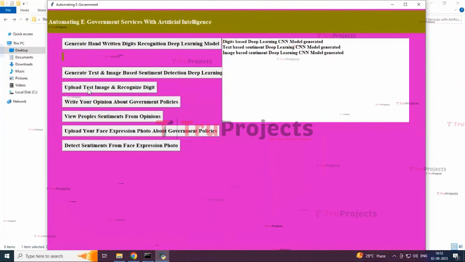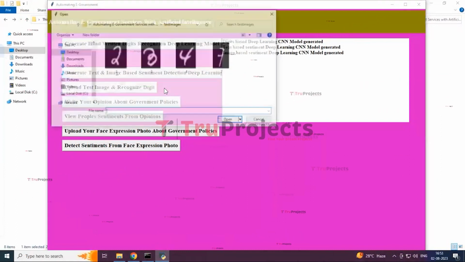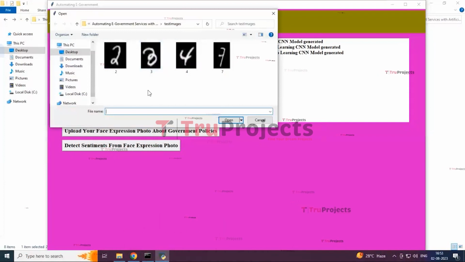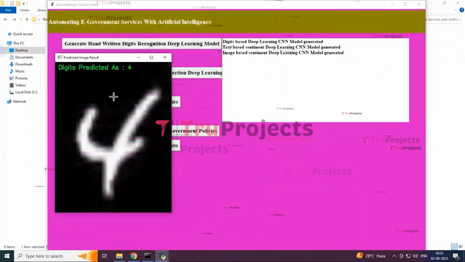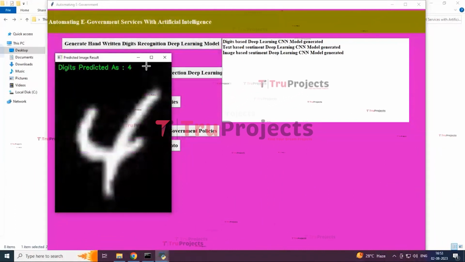Now upload test image and detect recognized digit. By clicking that you can see the images, select one image and click on open. It will detect the digit based upon the image.